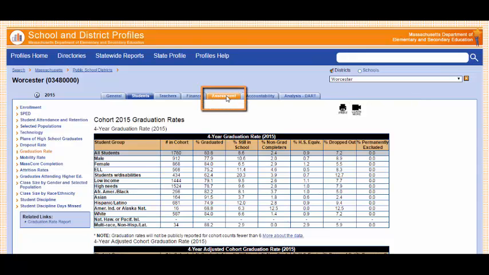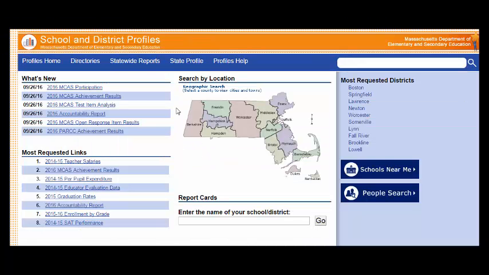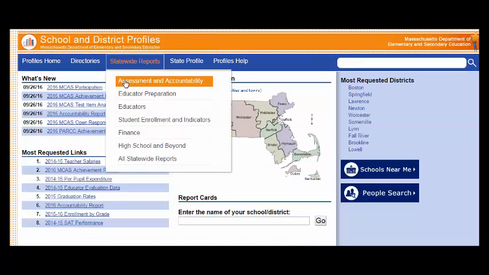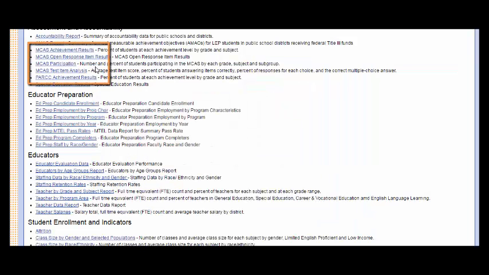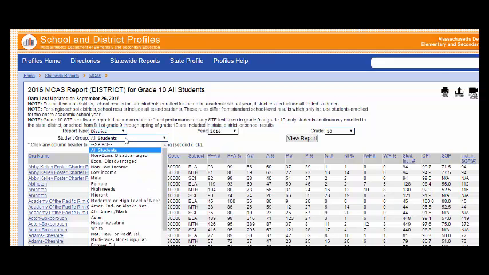From the Profiles page for your district, find state assessment data on the left. You can also find it from the Statewide Reports link. Select Statewide Reports, Assessment and Accountability, then select MCAS achievement results. You may choose to see results by district or by school. Select the year for which you're interested in data, the grade, and the subgroups of students.